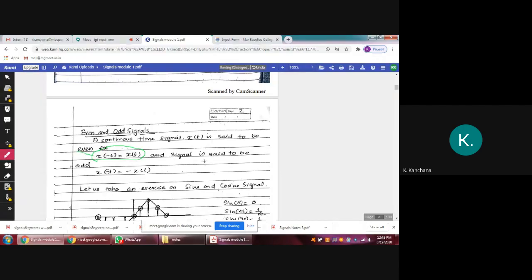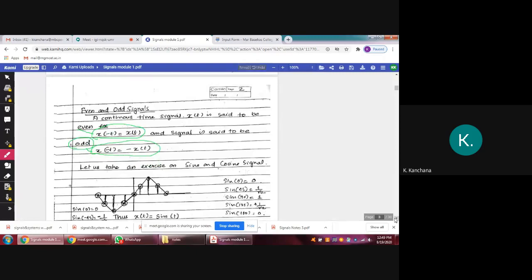The signal is said to be odd if x of minus t equals minus x of t, then the signal is called an odd signal. Clear? It is a very important one. They'll give the expression, and you have to say whether it is an even signal or an odd signal.